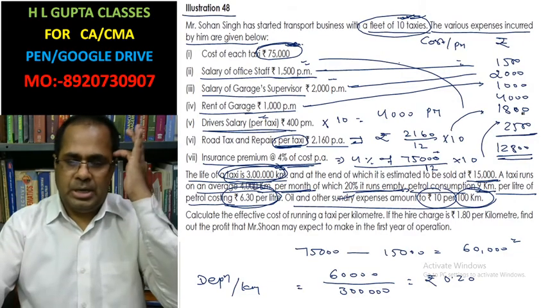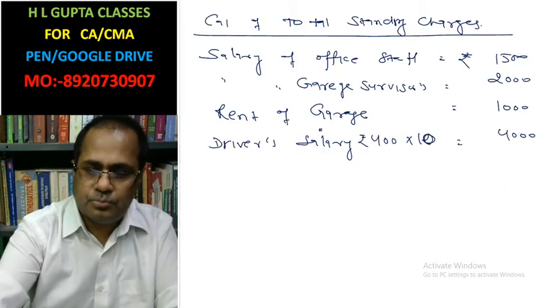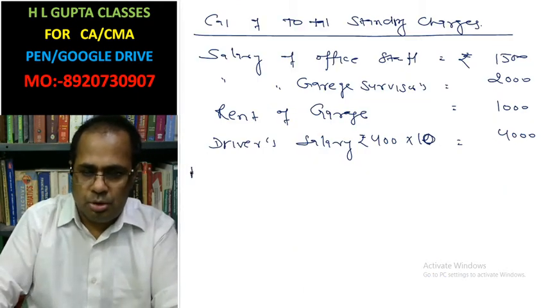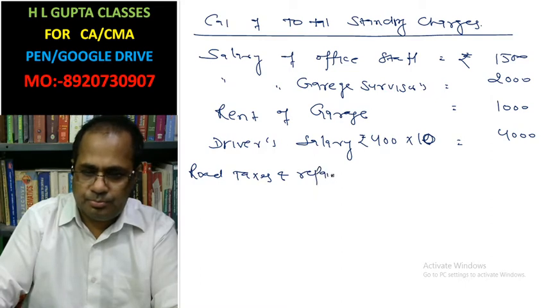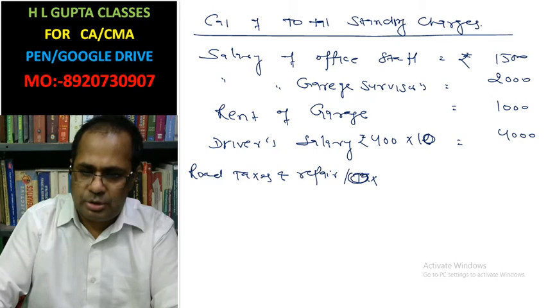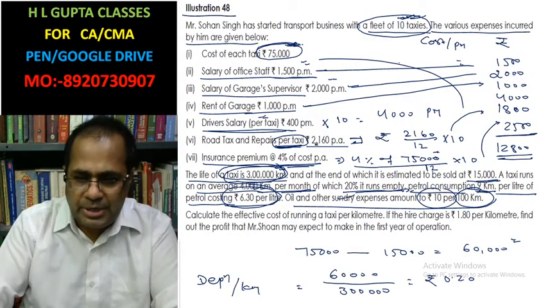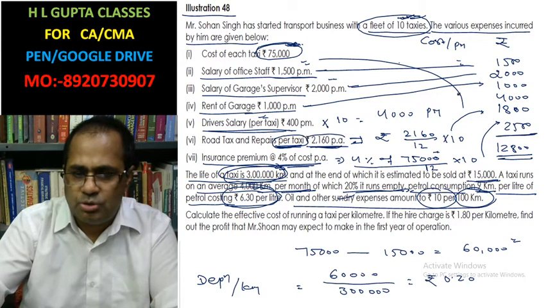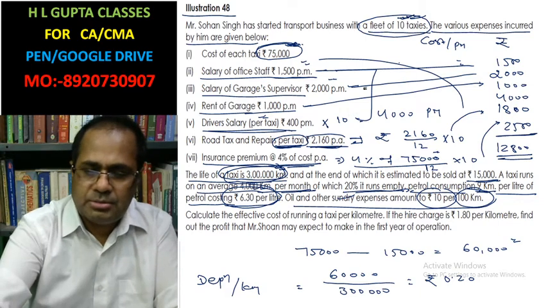After this, road tax and repairs per taxi. Look here, per taxi 2160 per annum, and all these costs are in months, and we have to calculate in months.